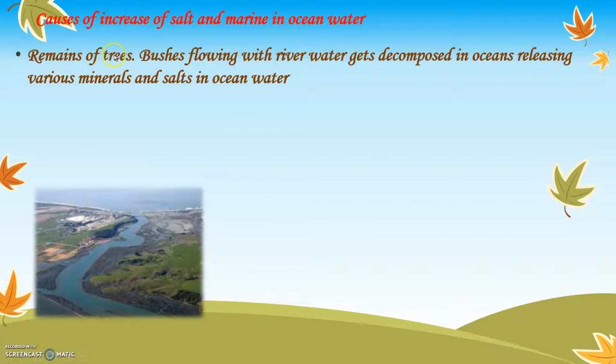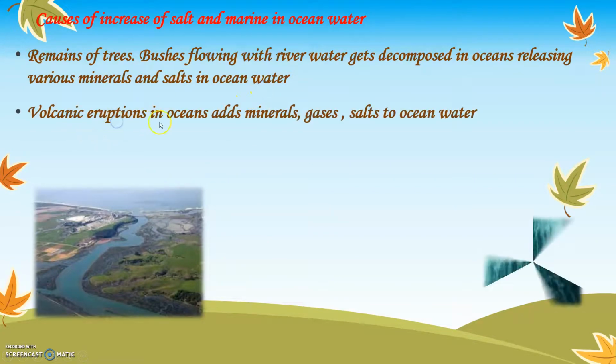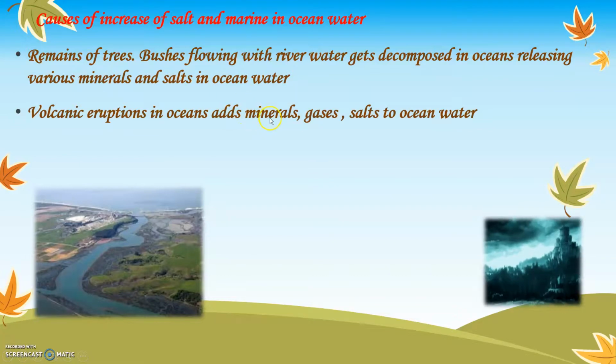They carry the remains of trees, small dead animals. All these things are carried along with the rivers into the sea. When it goes into the sea, it decomposes over there, and because of that, a number of salts are obtained in the ocean water.